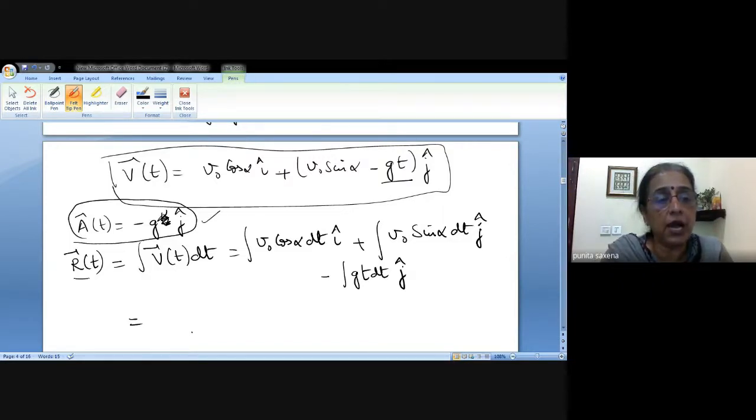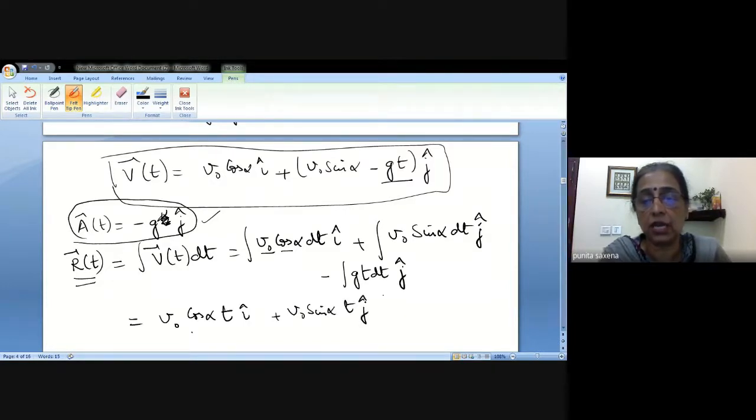So it's okay now, right? So you have now your r(t) as this. Okay. Now we integrate. Now again, V naught is fixed. It's the initial speed. Cos alpha is fixed because it's the fixed angle of elevation. So when you integrate with respect to time, it's going to be V naught cos alpha t i plus V naught sine alpha t j minus g is constant and integral of t dt will be t square by 2 j plus another constant, which is C2 now.